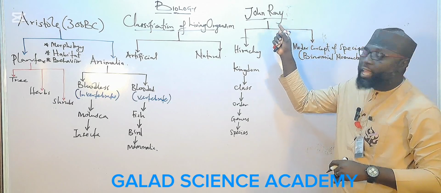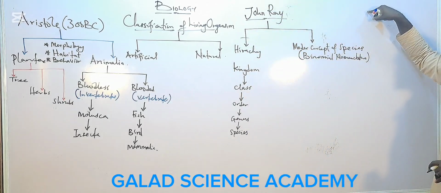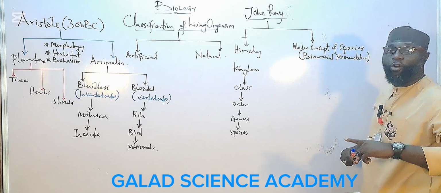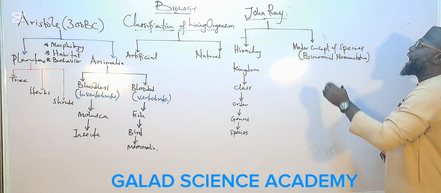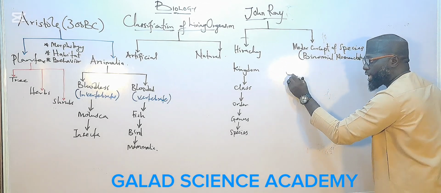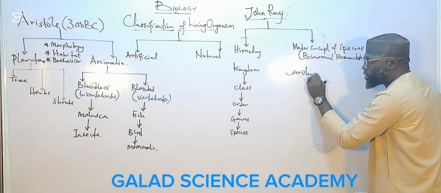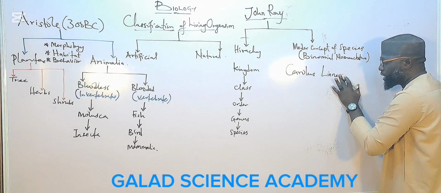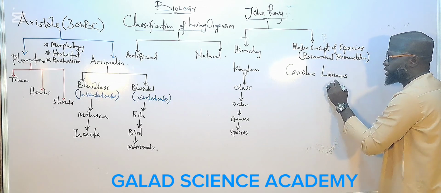After John Ray, the next person that came is called the father of taxonomy, and his name is Carolus Linnaeus.